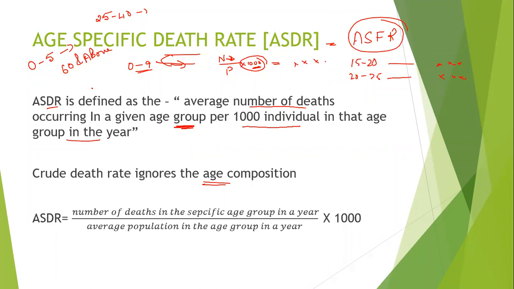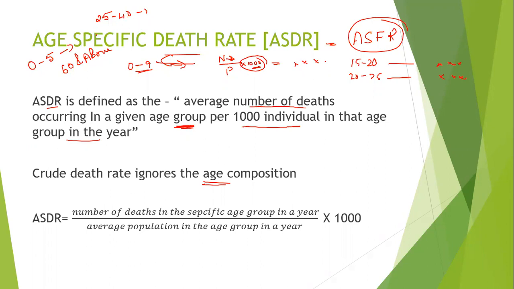Deaths due to some major disease or accidents do take place, but the rate is very low. So from 0 to 5 and above 60, the death rate is high compared to 25 to 40, where it is low.